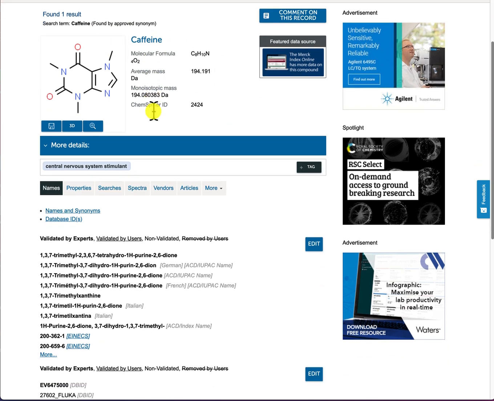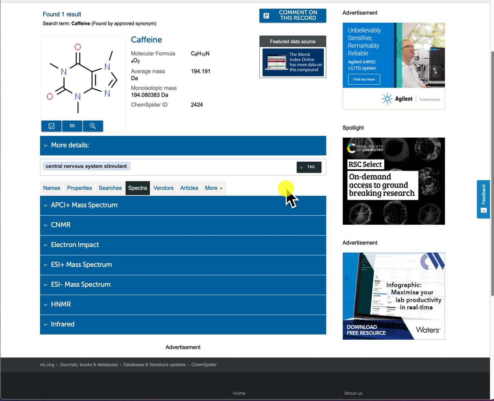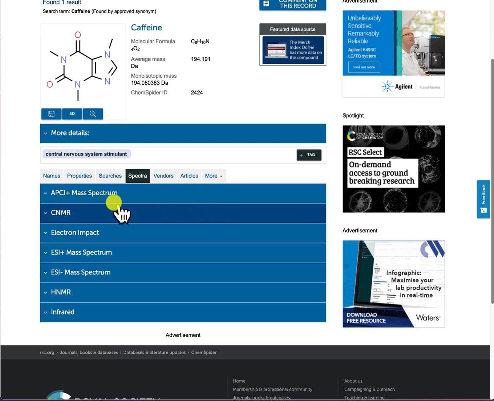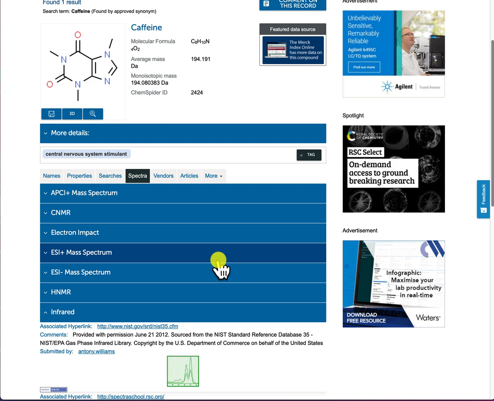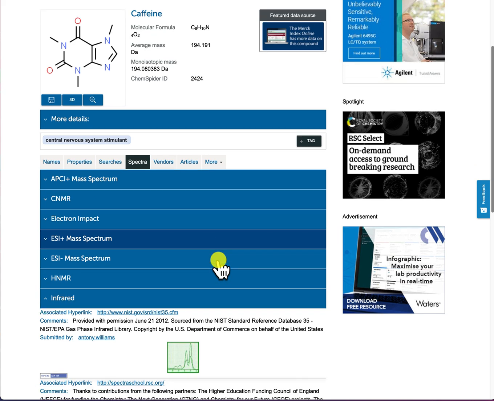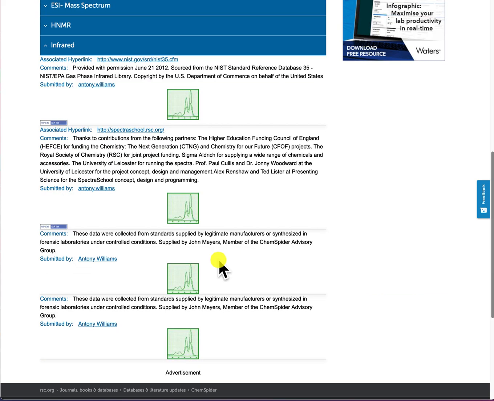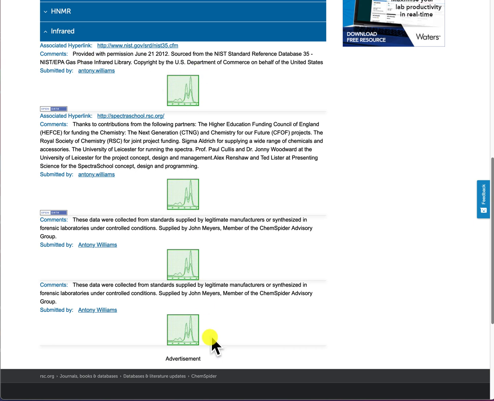If I scroll down a wee bit, I notice there are tabs from names to more. If I click on the Spectra tab, this brings me up to all the different spectra that can be found from ChemSpider. If I click on infrared, here you see all the IRs that have been reported for caffeine.